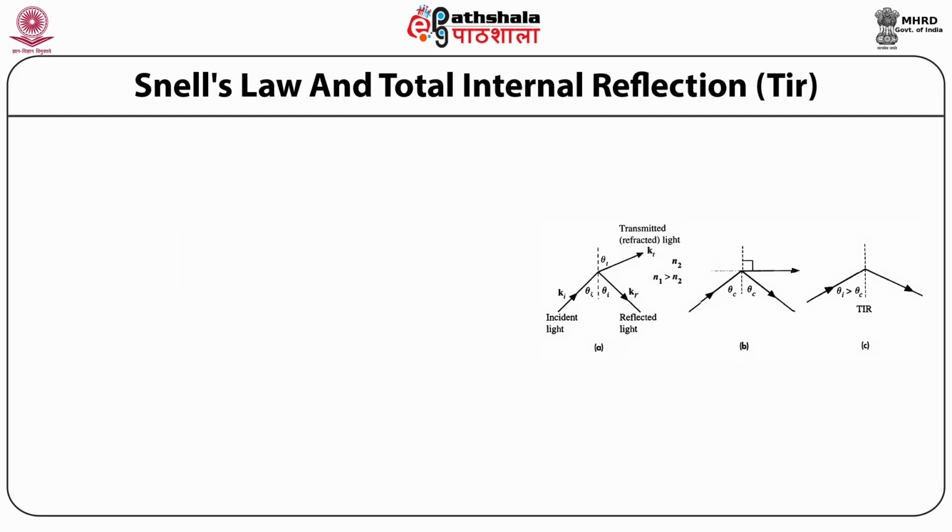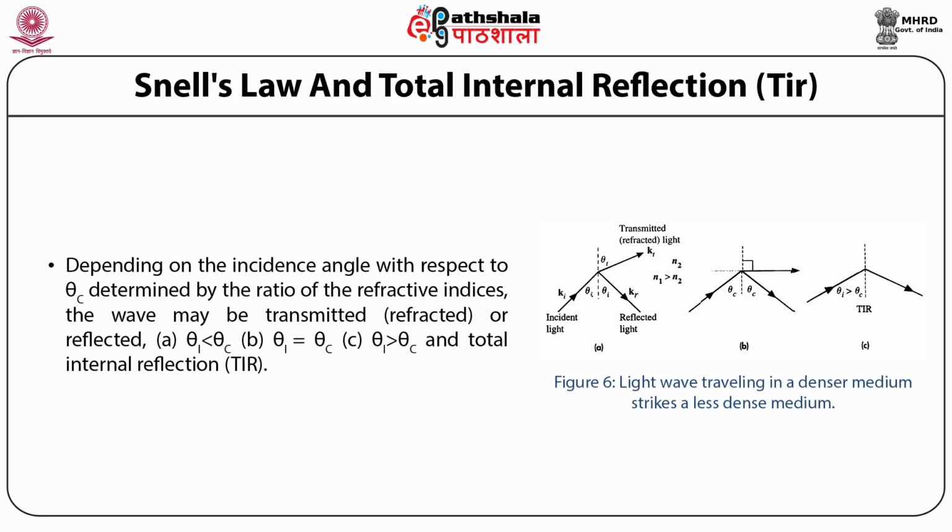Figure 6 shows a light wave traveling in a denser medium striking a less dense medium. Depending on the incident angle with respect to theta c, determined by the ratio of the refractive indices, the wave may be transmitted or refracted or reflected. The first case is theta i less than theta c, the second case is theta i equal to theta c, and the third case is theta i greater than theta c, giving total internal reflection.